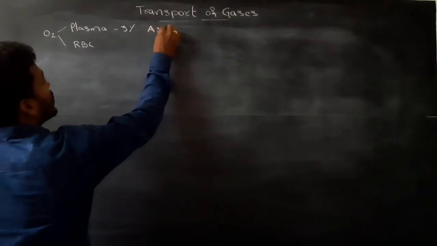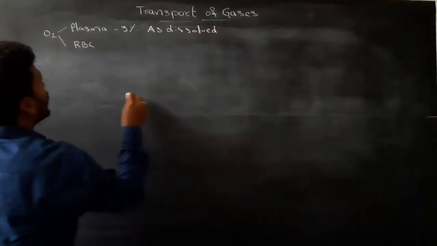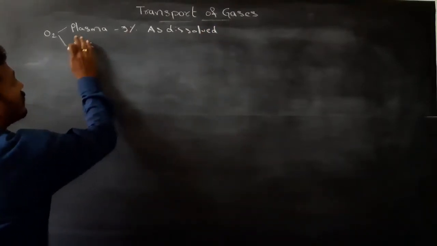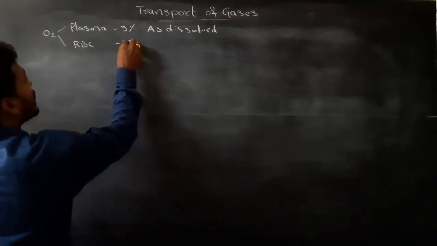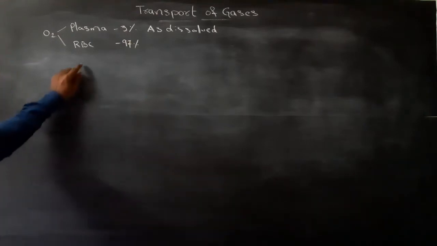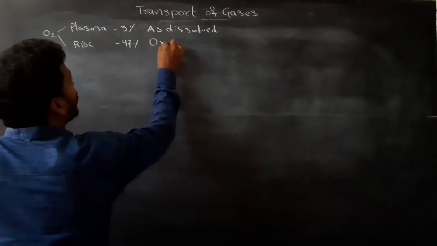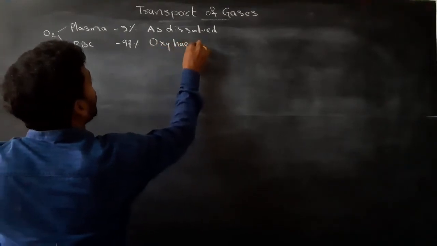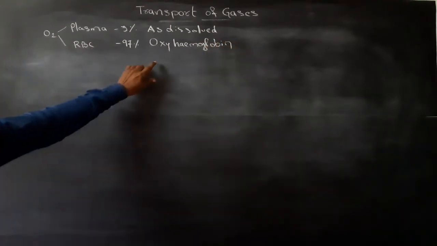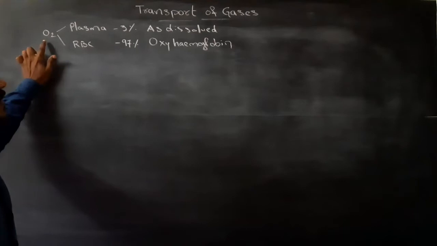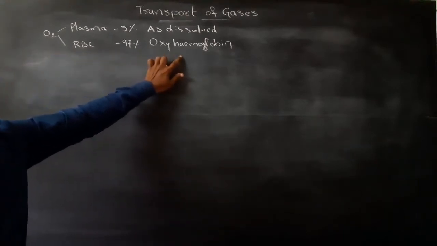The remaining 97% is transported as oxyhemoglobin.